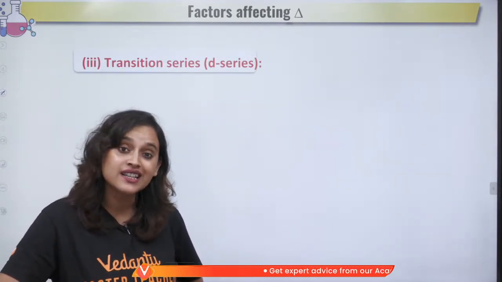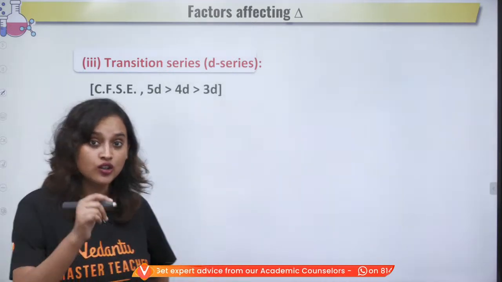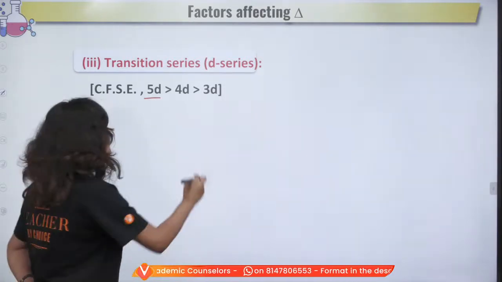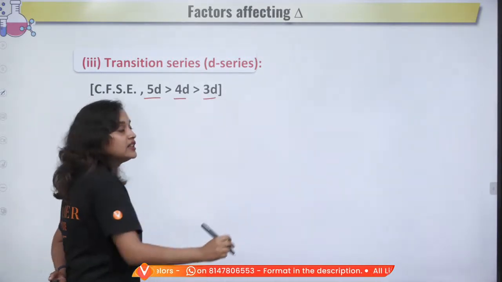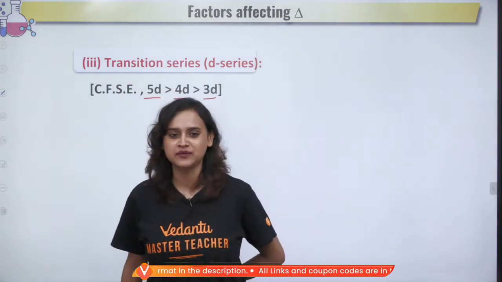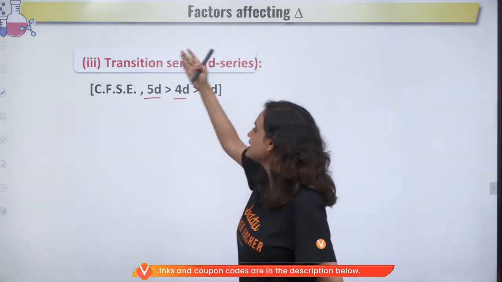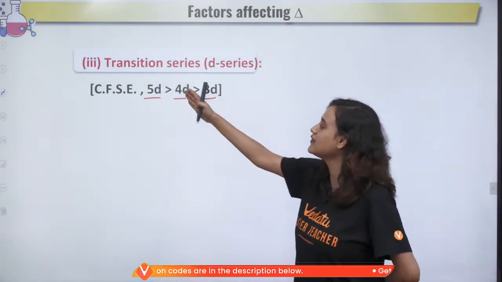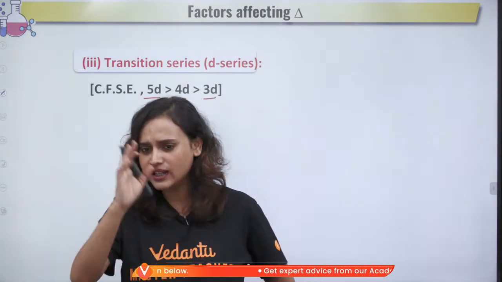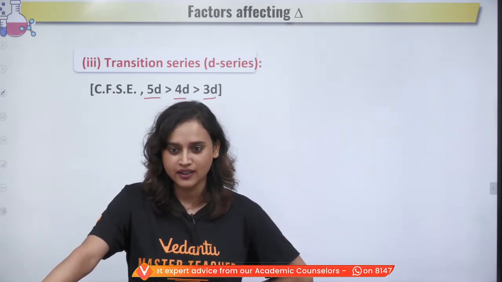Then also the transition series, the d series, they also affect it. Take a look at it. The 5d will have more splitting, 4d will have a little less and 3d will be even less. Why? Any idea? Take a wild guess and tell me why the CFSE gets affected by 5d, 4d and 3d. I want to see the answer.